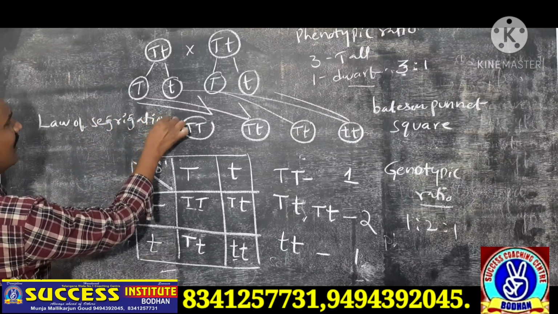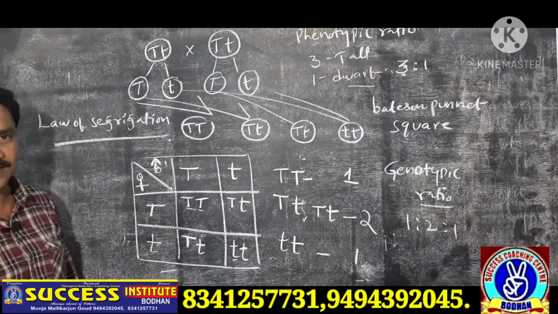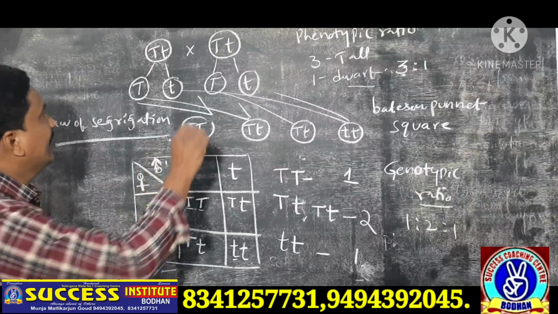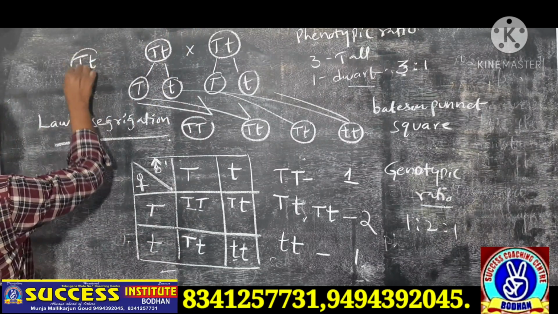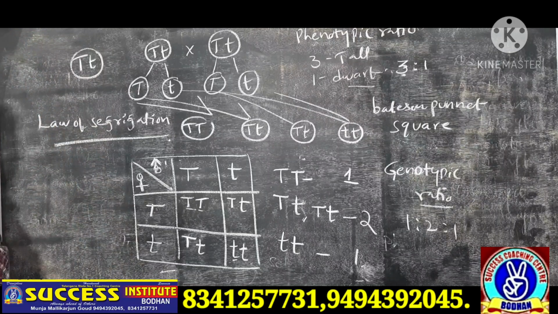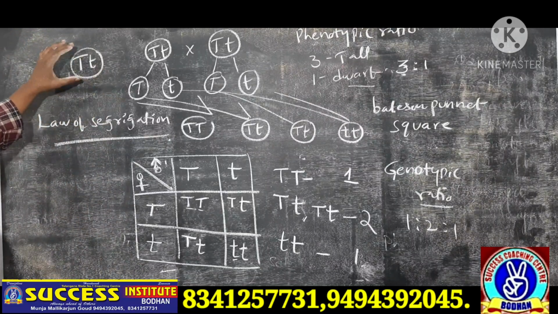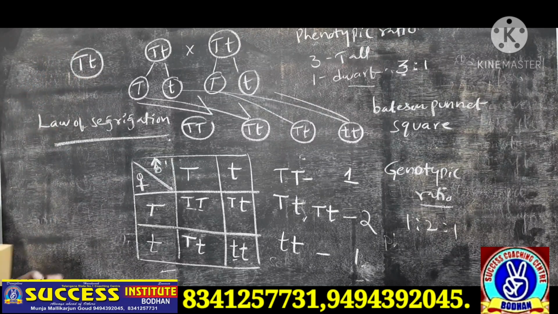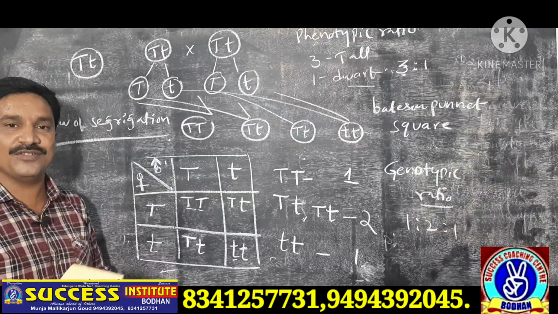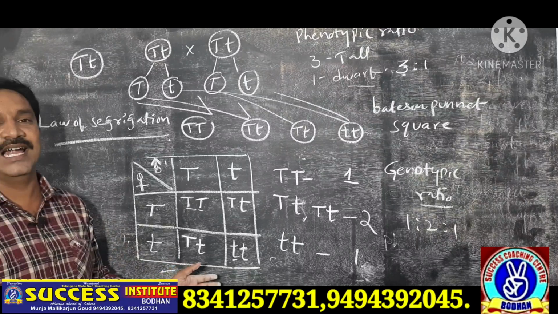What is the meaning of law of segregation? In the F1 progeny which are formed here, capital T, small t is formed. Both alleles are present here, but they cannot fuse with one another. They segregate. Segregate means divide.